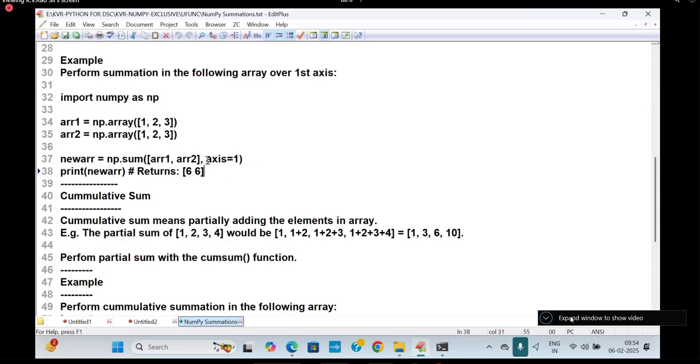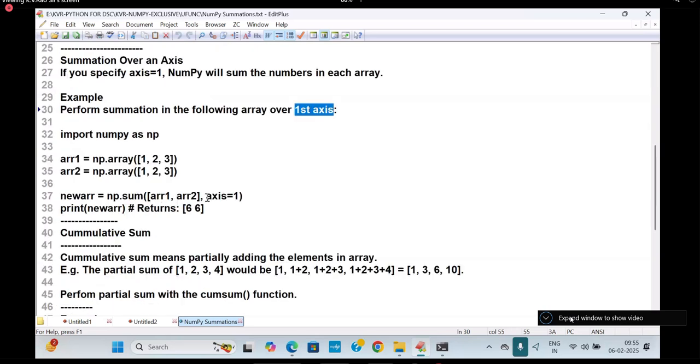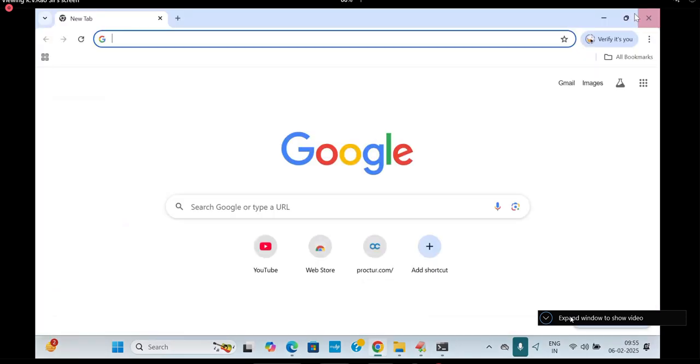What is happening here? Axis is equal to 1, axis is equal to 2. These are normal values. Perform the sum of values over the axis. Do you know the axis meaning? First element sum and the second element sum, both of them are going to come. That is my next continuation.